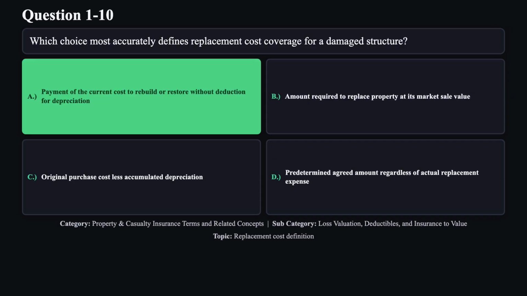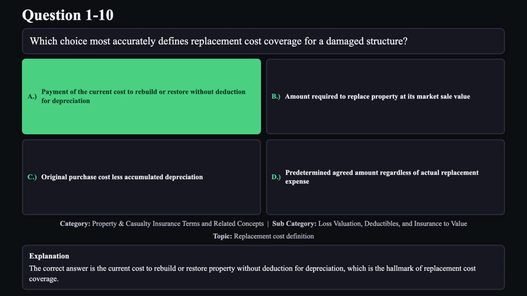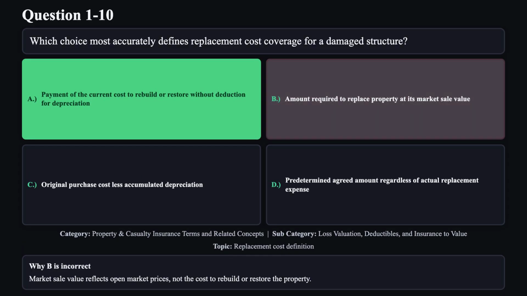The correct answer is A. The correct answer is the current cost to rebuild or restore property without deduction for depreciation, which is the hallmark of replacement cost coverage. Reason B is not correct. Market sale value reflects open market prices, not the cost to rebuild or restore the property.